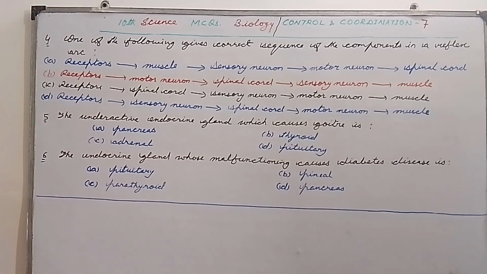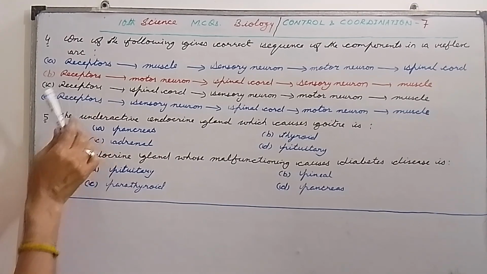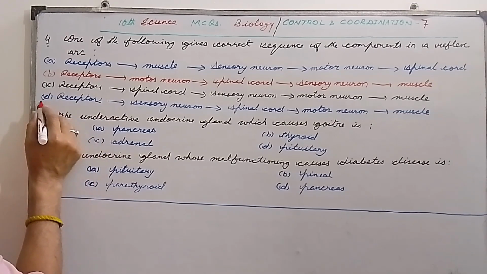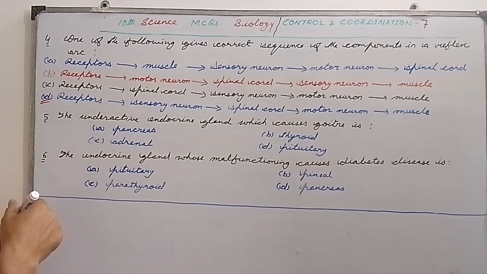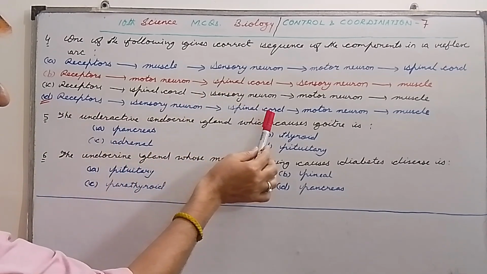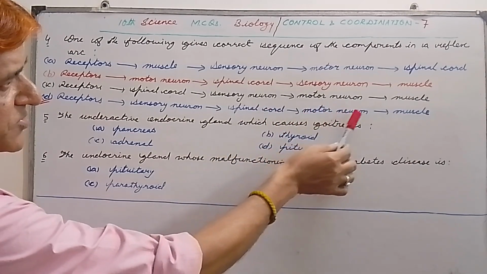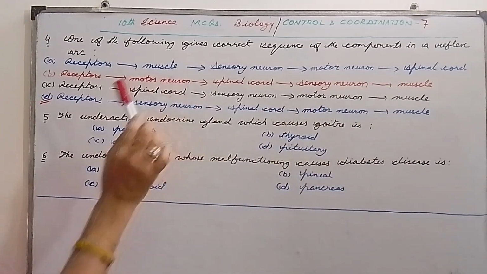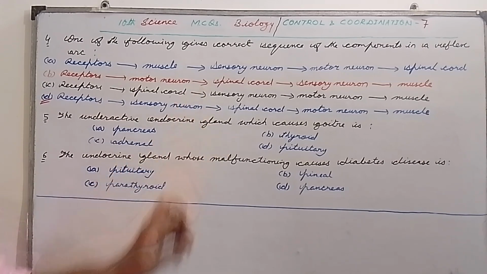So my dear students, here the correct sequence of components in a reflex arc is D, that is receptors, to sensory neuron, to spinal cord, to motor neuron, to muscle. Please remember this. So this is very important.